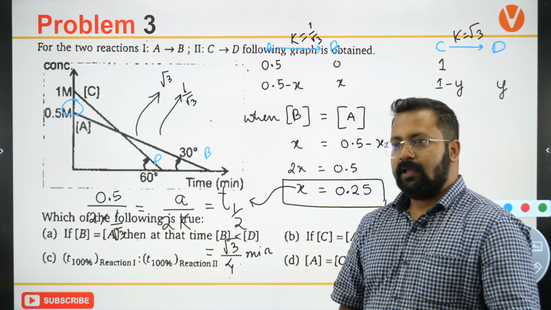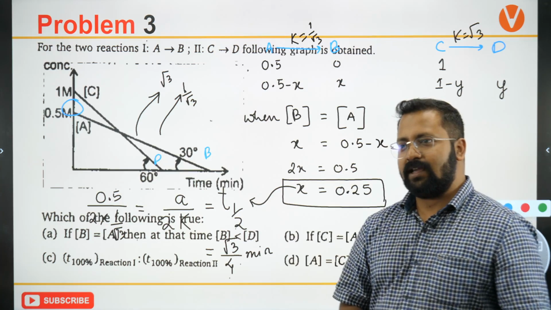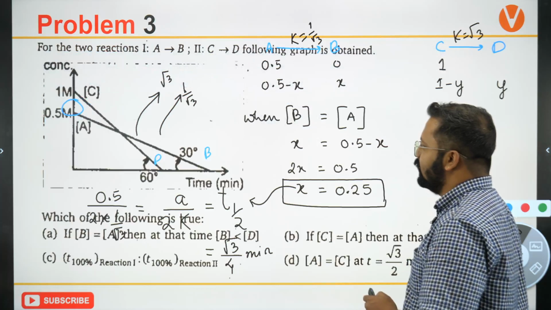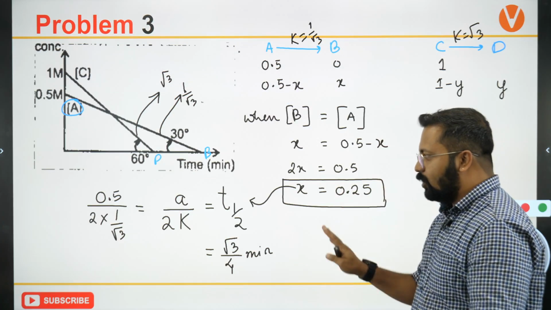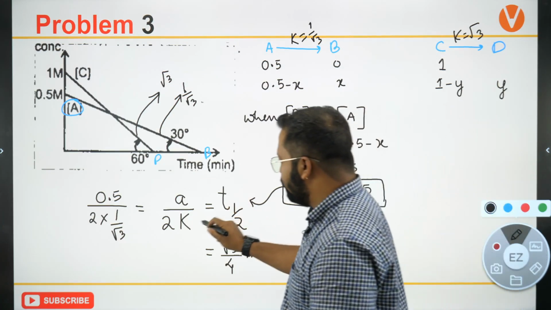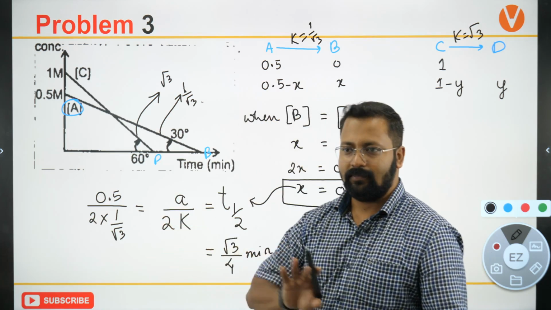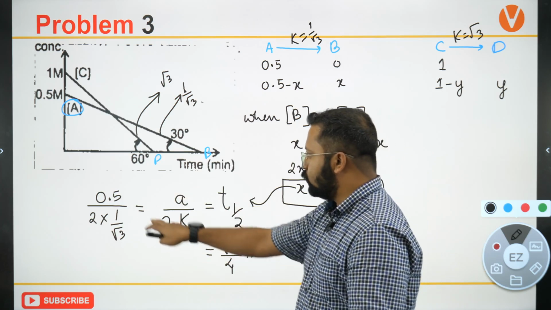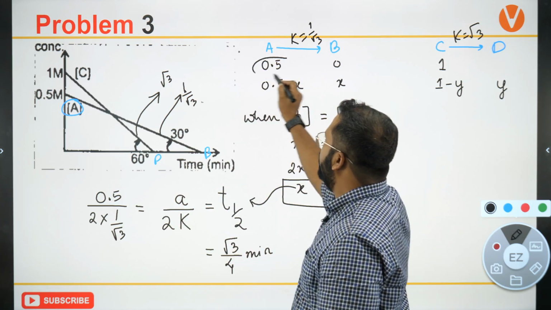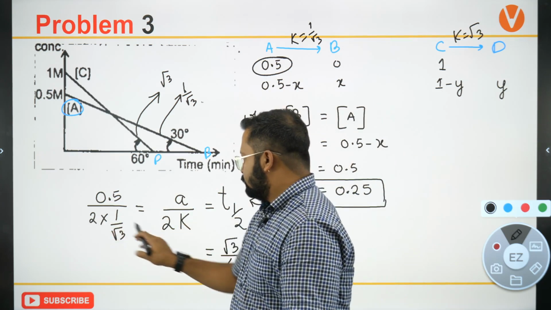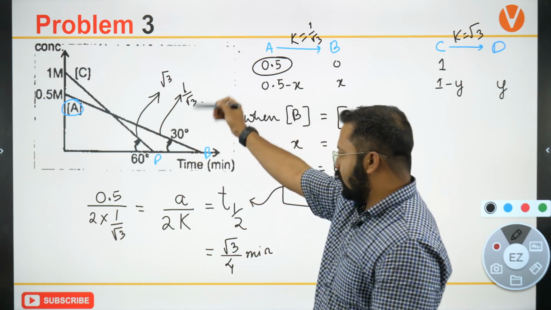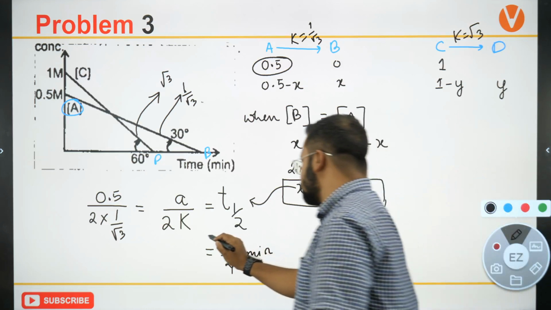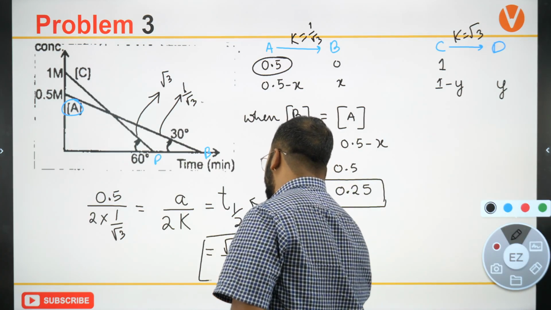Okay, अरे T half is equal to 0.693 by K, that is for first order reaction यार. ये zero order के लिए हम लिख रहे हैं. For a zero order reaction, T half is equal to A upon 2K. A की वैल्यू कितनी है? 0.5 and K की वैल्यू कितनी लिखेंगे हम? 1 upon √3 and so we'll get this time as √3 by 4 minutes.